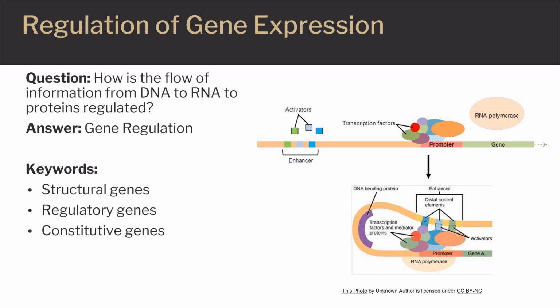Bacteria and eukaryotes use regulatory genes to control the expression of many of their structural genes. However, a few structural genes, particularly those that encode essential cellular functions, often called housekeeping genes, are expressed continually and are, therefore, said to be constitutive. Constitutive genes are not regulated.